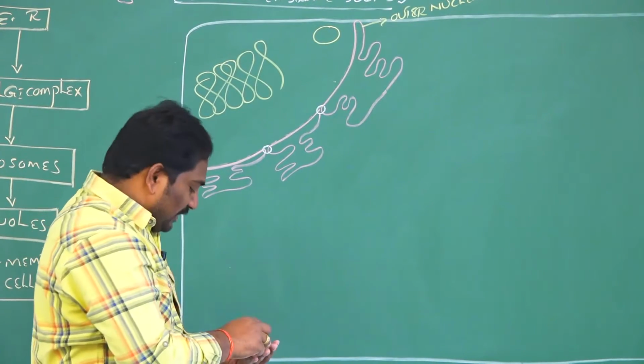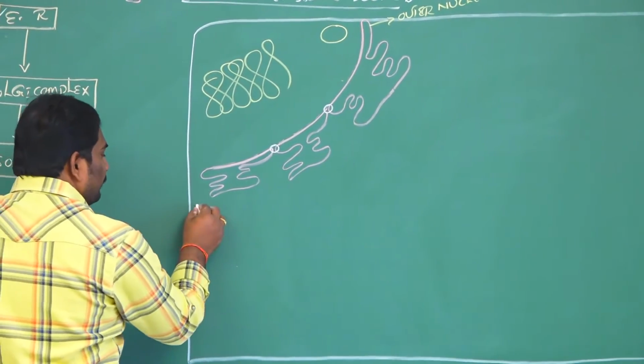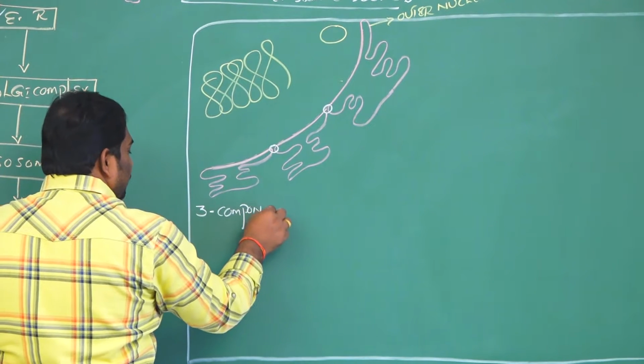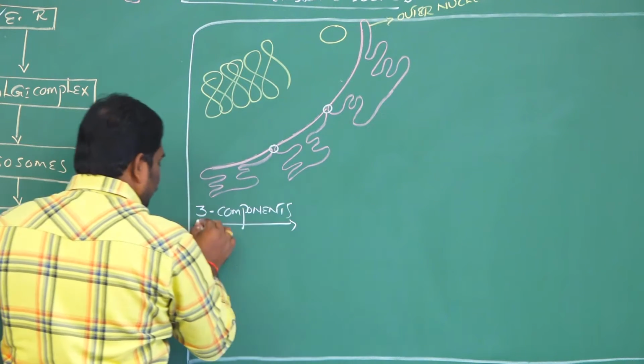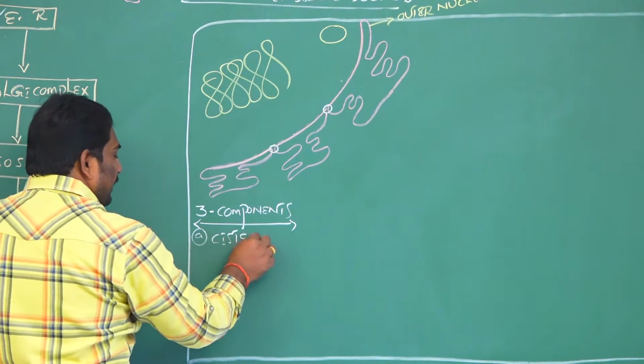The endoplasmic reticulum is generally made up of three different types of components. The first one is cisternae.